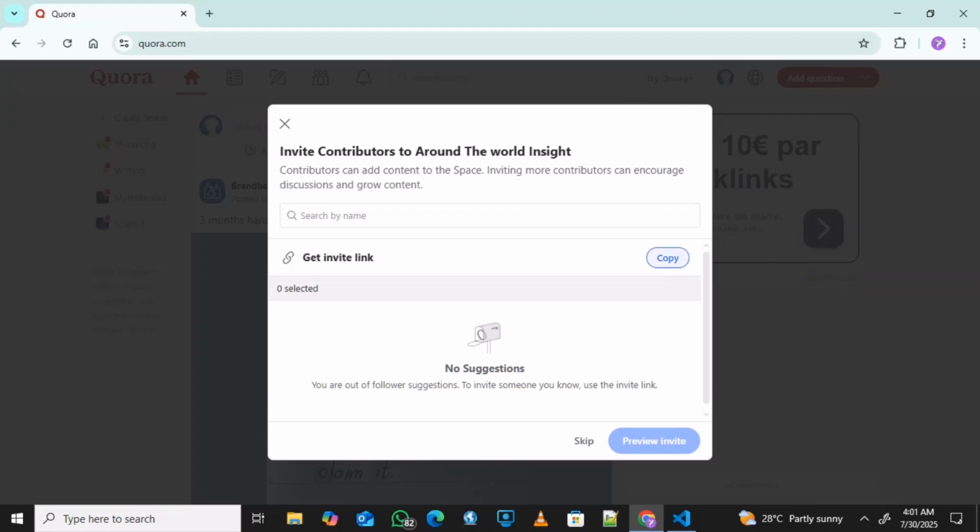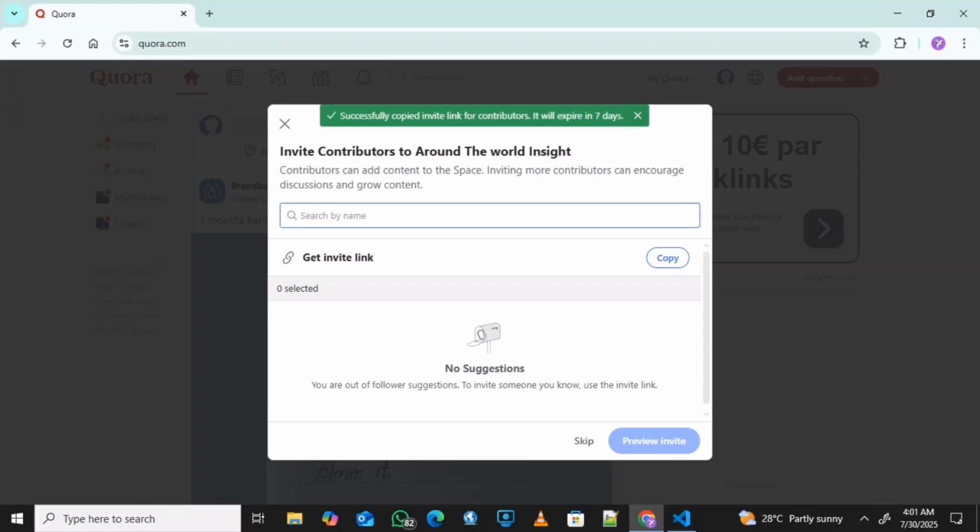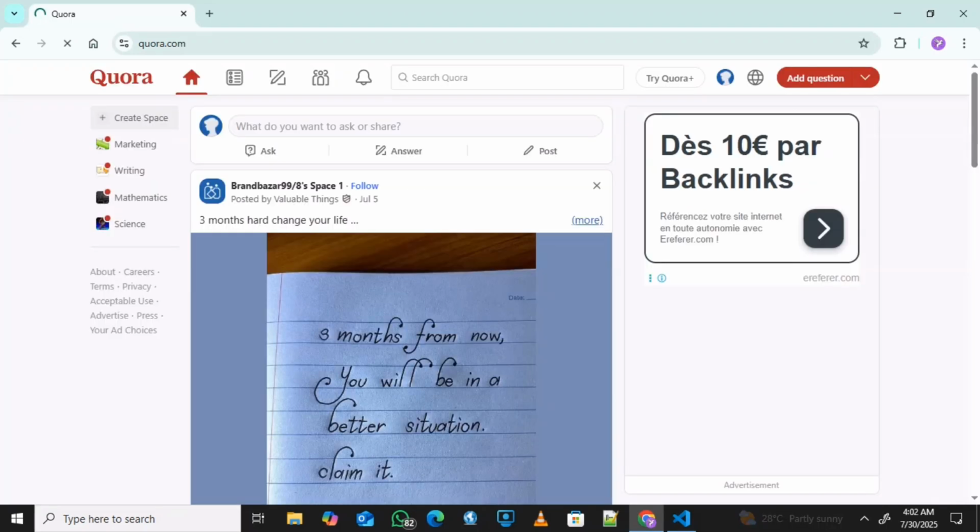If you want to share your link with people to join, you can also copy the link and share it with people. Then the next thing I will do is just to skip this place and we move to the next step.